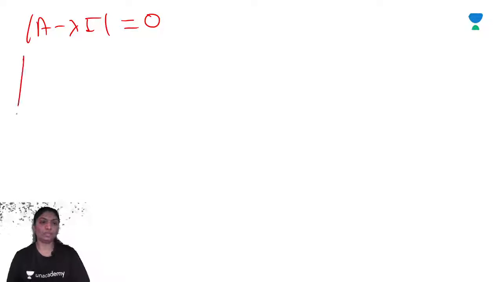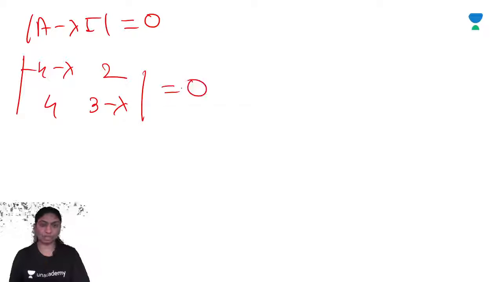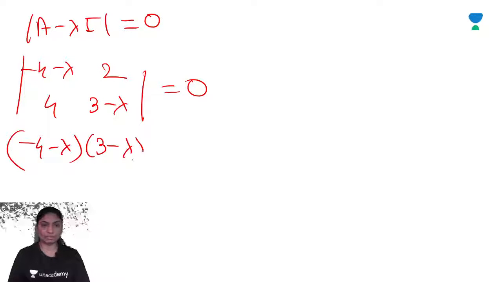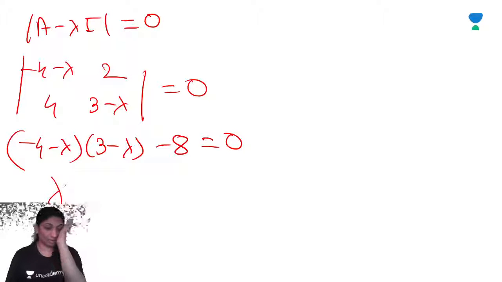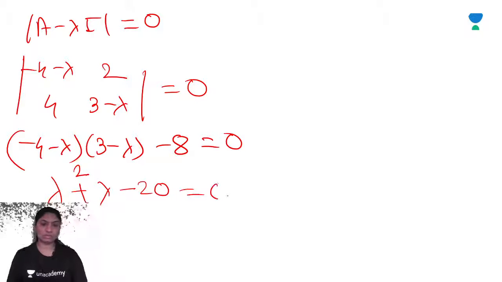So we will get minus 4 minus lambda, 2, 4, 3 minus lambda is equal to 0. So minus 4 minus lambda into 3 minus lambda minus 8 is equal to 0. So we will get lambda square plus lambda minus 20 is equal to 0.